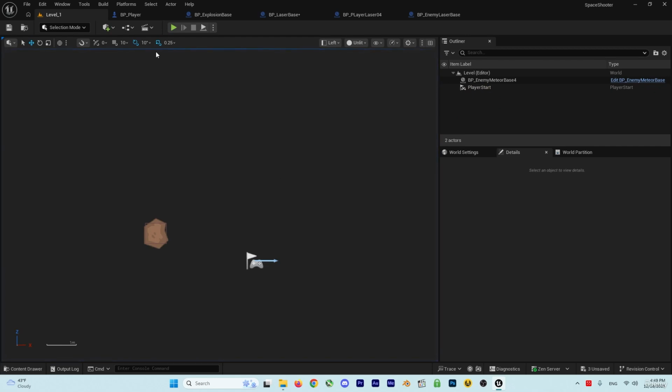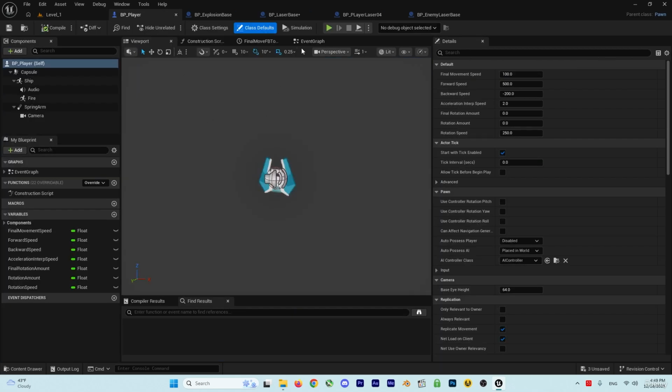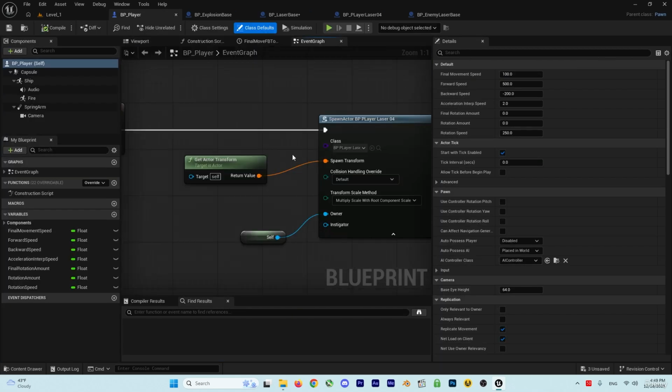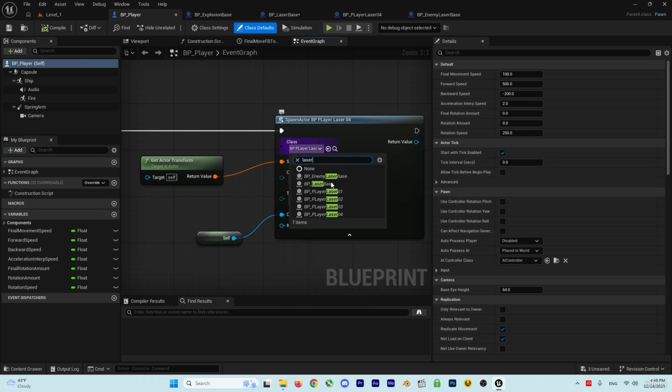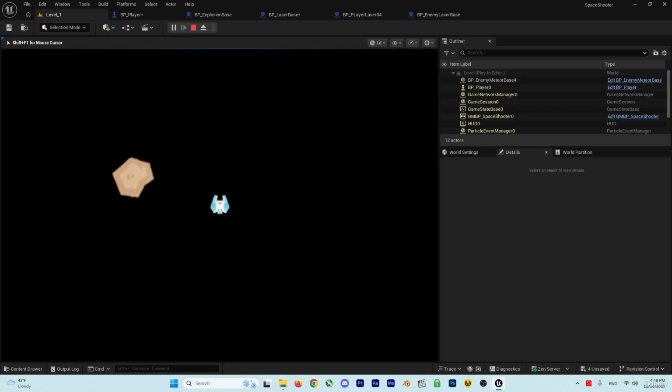And if we change this laser to something else, for example, if I go here, we have BP laser, search laser 1. If you change it to laser 3, for example, let's see what sound it creates. If we run, you can see it's different than before, right? Beautiful.